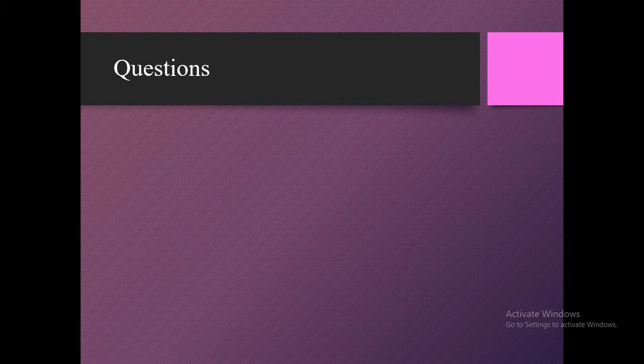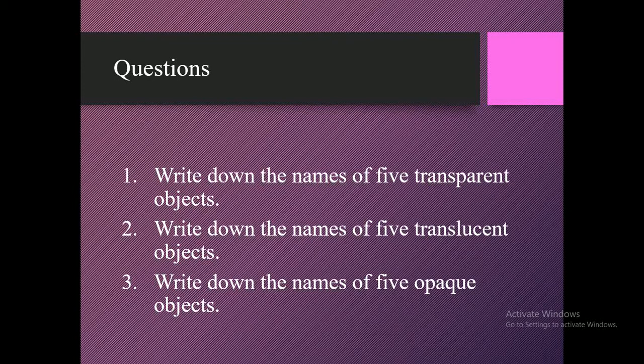Okay. Now, question time. You have to write down the names of 5 transparent objects, 5 translucent objects, and 5 opaque objects around you according to your understanding. Okay? Please do not use the names of transparent, translucent, and opaque objects shown in this video lecture. Okay?